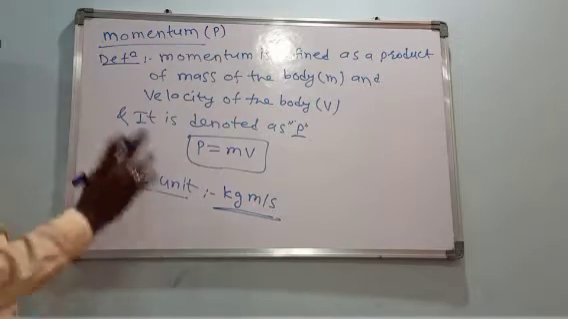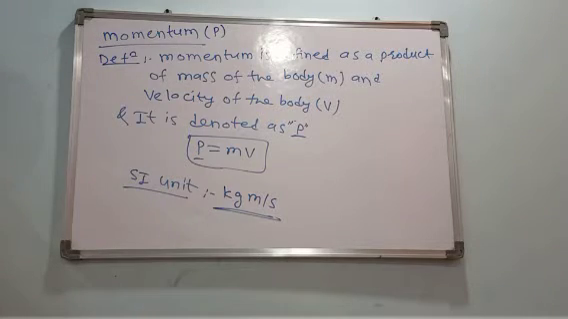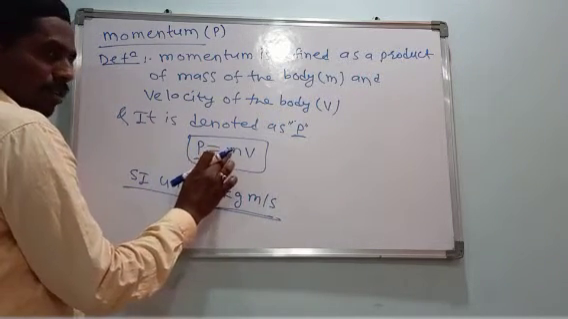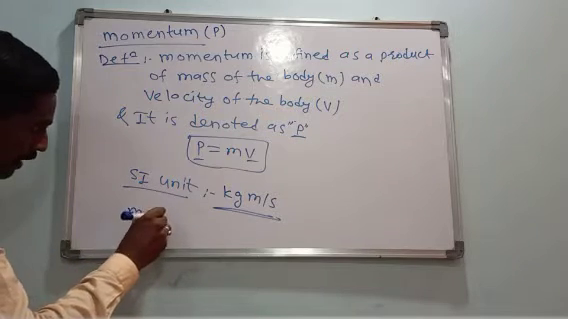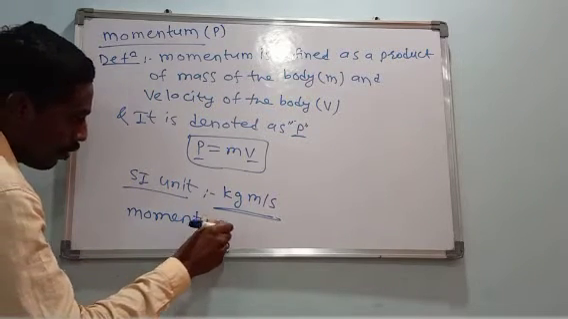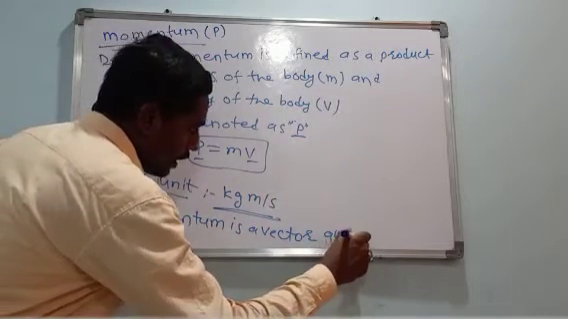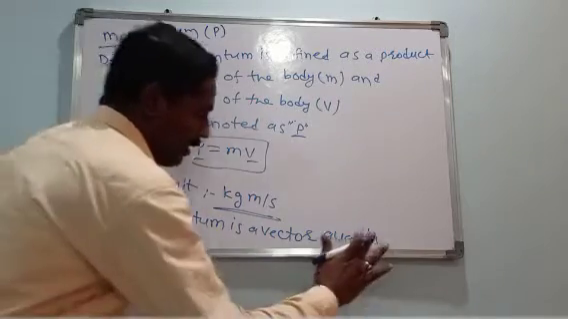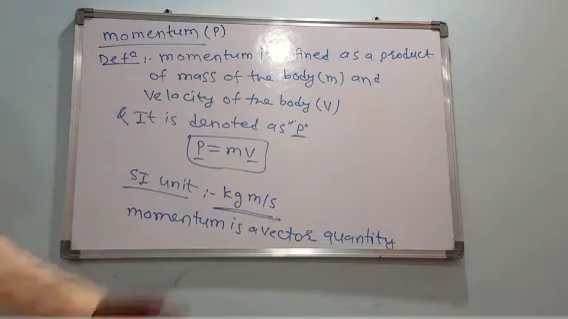Now, is momentum a scalar quantity or a vector quantity? Momentum is a product of mass and velocity. Here velocity is a vector quantity, therefore momentum is also a vector quantity. Momentum has magnitude as well as direction. This is about momentum.